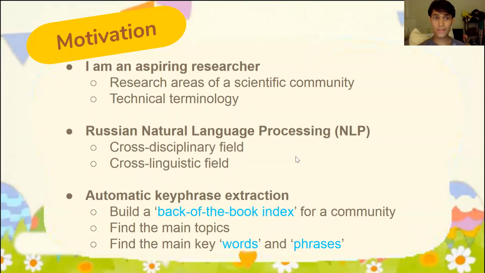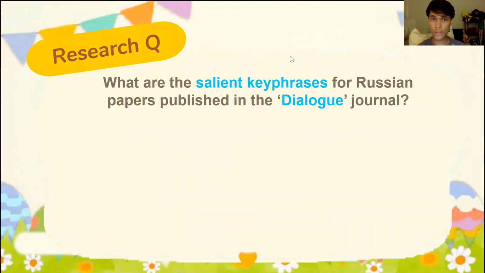The motivation for this project is that I'm an aspiring researcher, and I'm not familiar with all of the research areas and technical terminology for a scientific community, such as the cross-disciplinary and cross-linguistic field of Russian natural language processing. So this project uses automatic key phrase extraction to build a back of the book index or a glossary of the technical terminology for the main topics and the main key phrases and words used in this community. The research question is, what are the salient key phrases for Russian papers published in the Dialogue Journal?